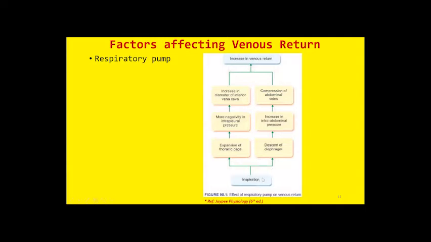So what happens during inspiration? Movement of the diaphragm causes compression of the abdominal veins and blood is pumped into the right atrium. Hence, the venous return is increased. Moreover, there is a change in the intrapleural pressure due to expansion of the thorax. So, there is a direct relationship.